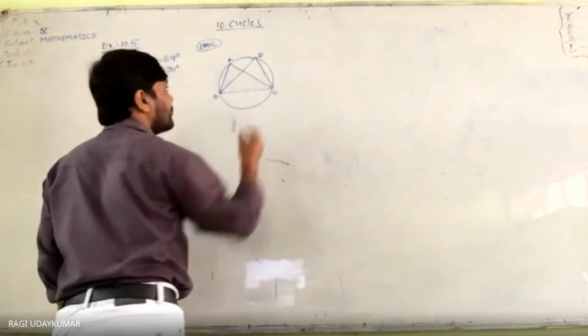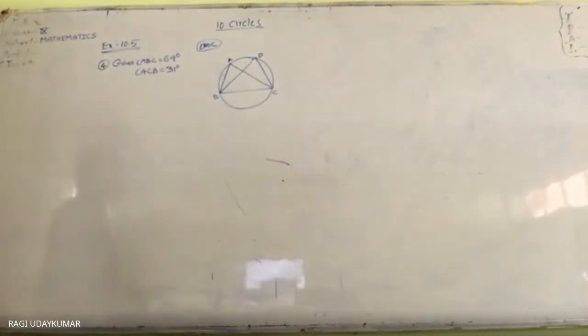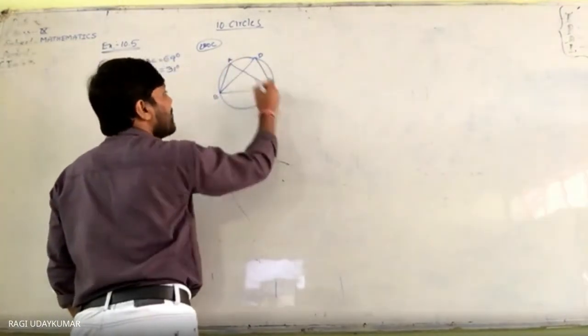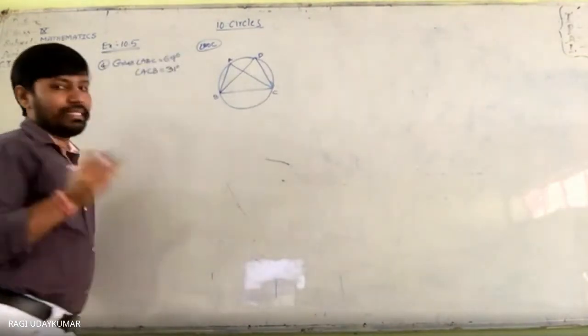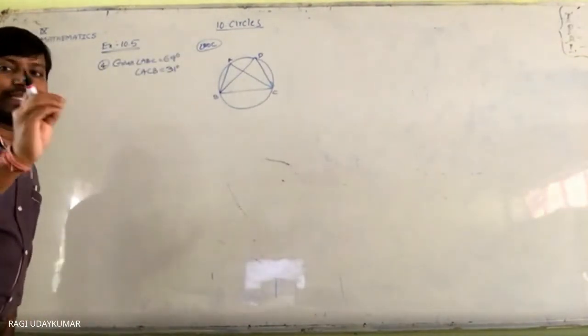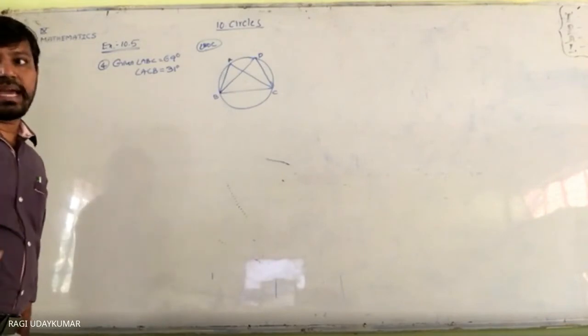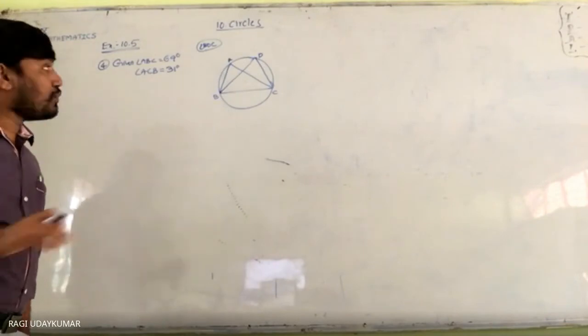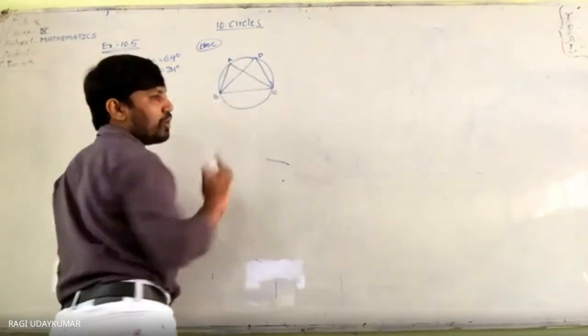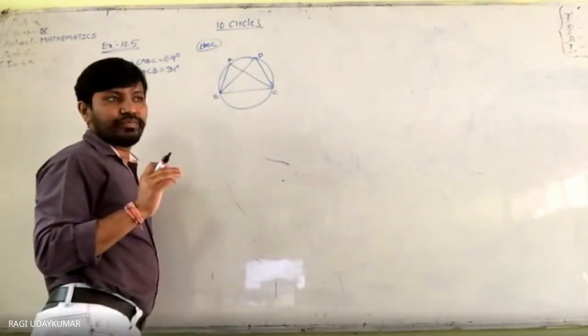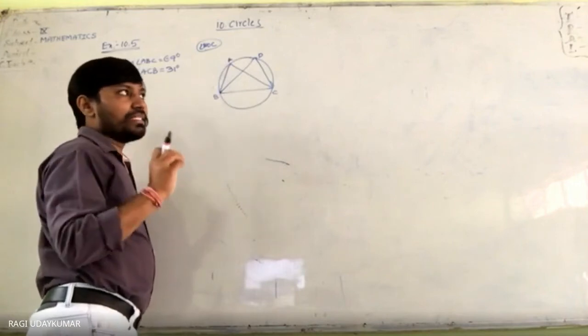It's very simple, nothing else. Angles BDC and BAC are angles in the same segment. Angles in the same segment are equal, isn't it? So angle BDC is equal to angle BAC.